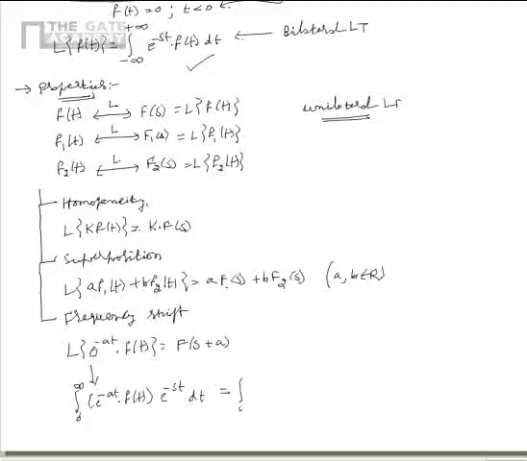This is equal to integral 0 to infinity f of t multiplied by e power of minus of s plus a t dt. We know that this is equal to f of s plus a. This is because in the analysis equation of Laplace transform, the s is replaced by s plus a.